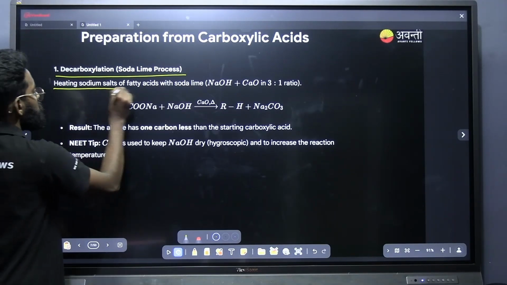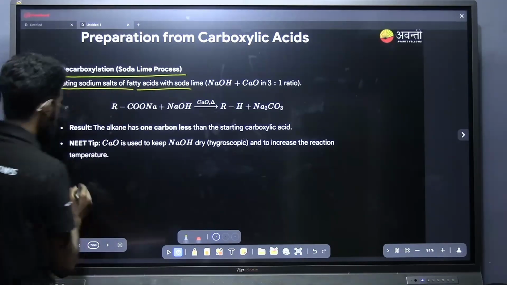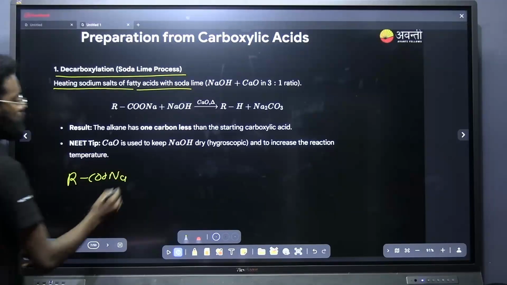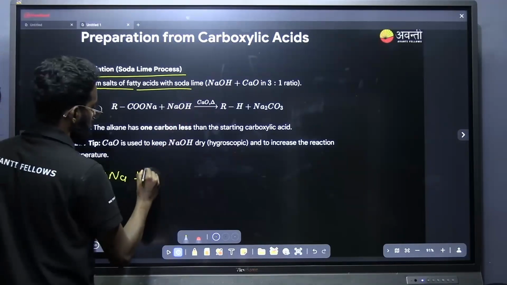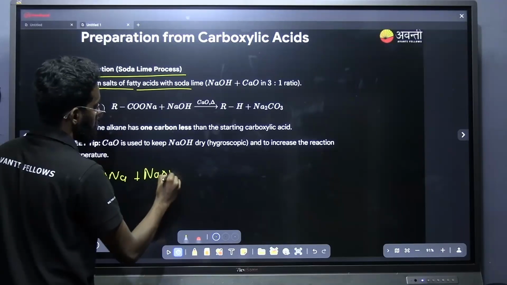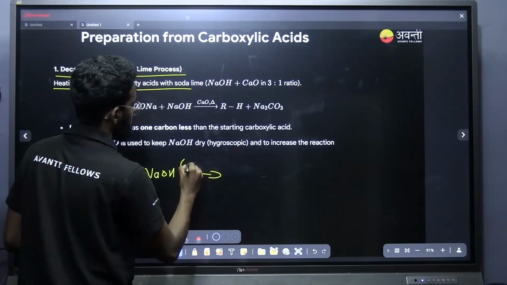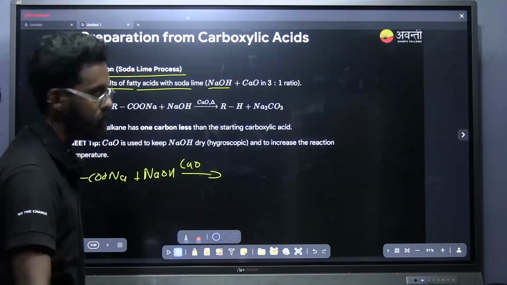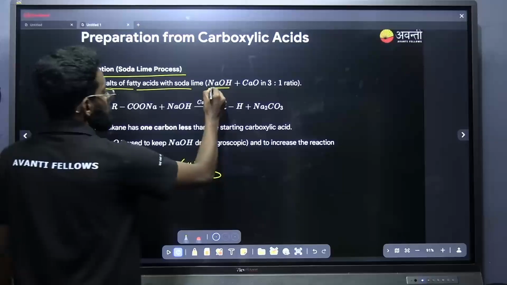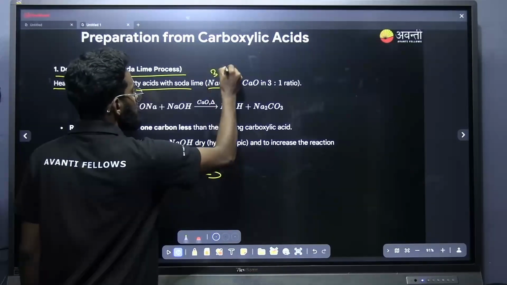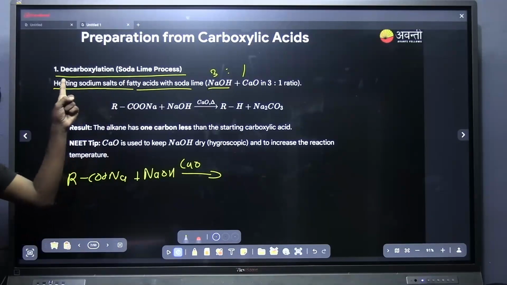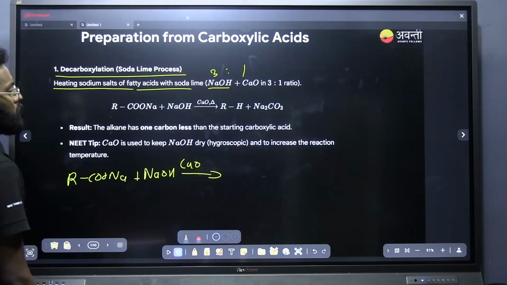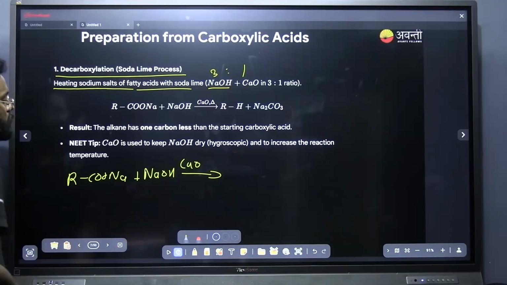It is heating the sodium salt of a fatty acid, that is RCOONa, with soda lime, that is sodium hydroxide and calcium oxide. And note down the ratio of calcium oxide and sodium hydroxide that we are taking. It is a 3:1 ratio. This type of question you can also expect in the exam. 3:1 ratio. And what are the products that you can see here?